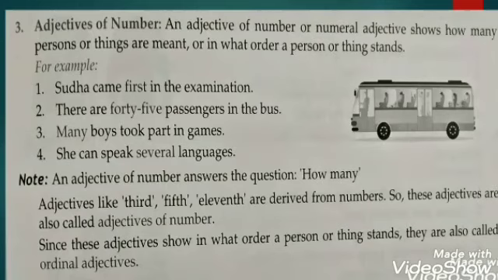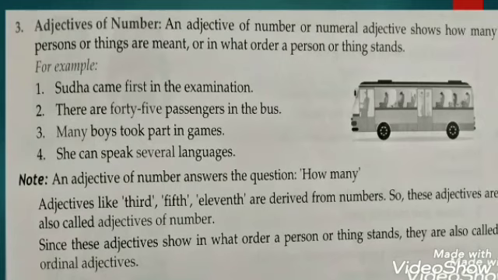How? Let's see. In the first example, I have sufficient milk. Here you cannot count that sufficient milk. It is uncountable. So the things which you cannot count, you can just estimate how much they are, meaning the amount. They come under adjective of quantity.